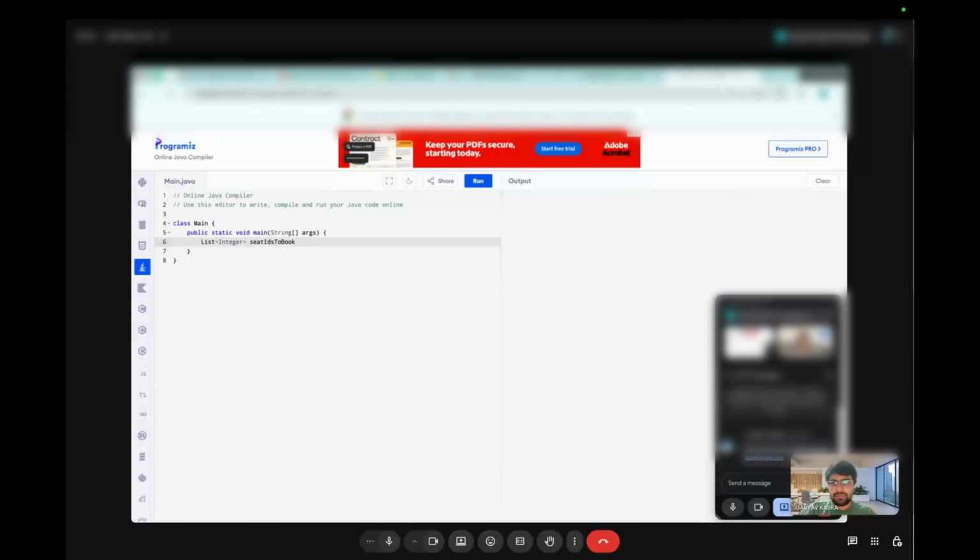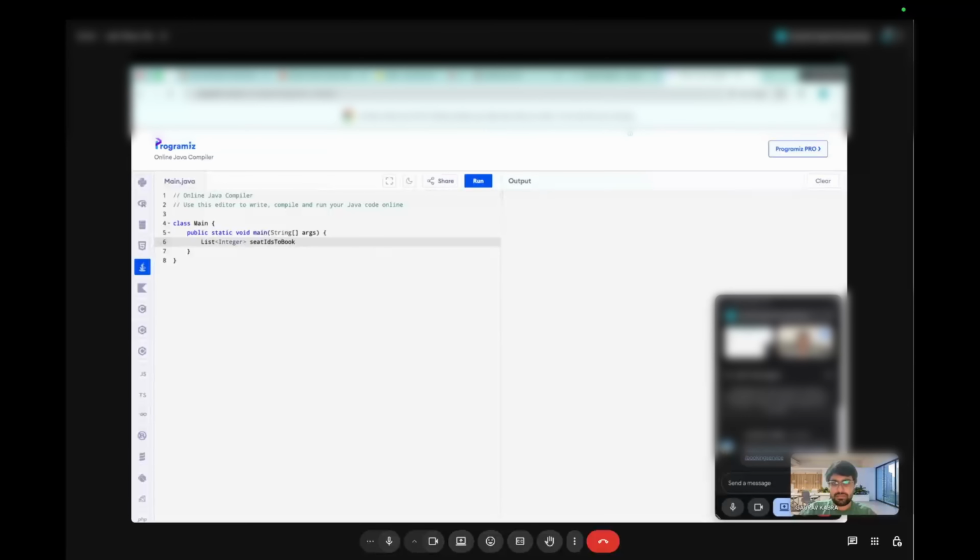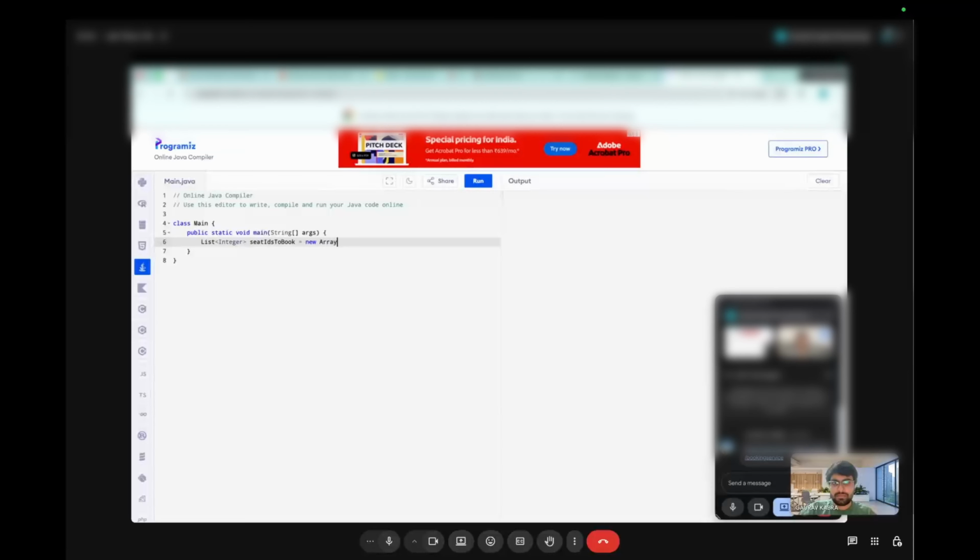Assuming that there will be a list of seat IDs and obviously a user who is trying to book the seats, so we can have a user ID also.